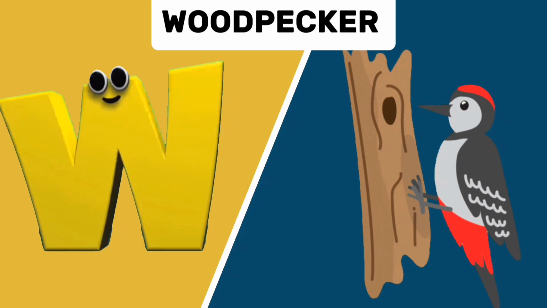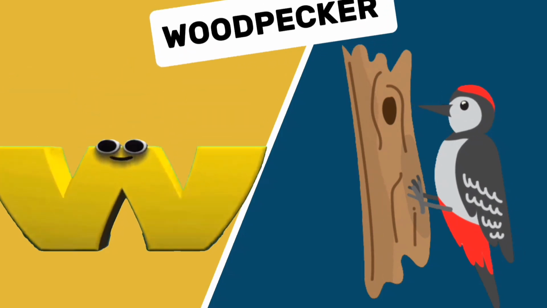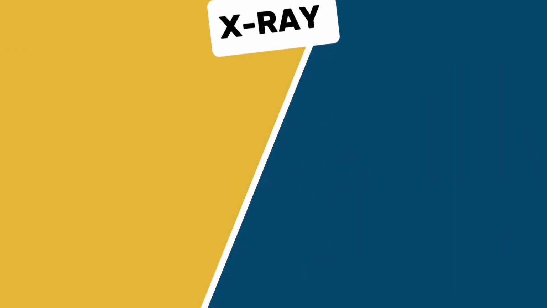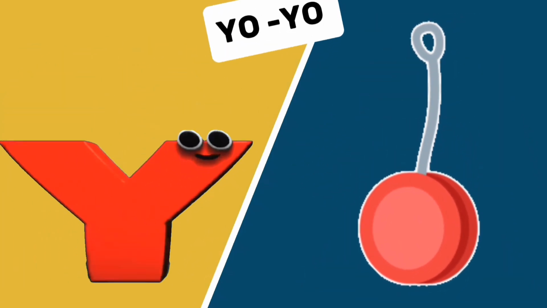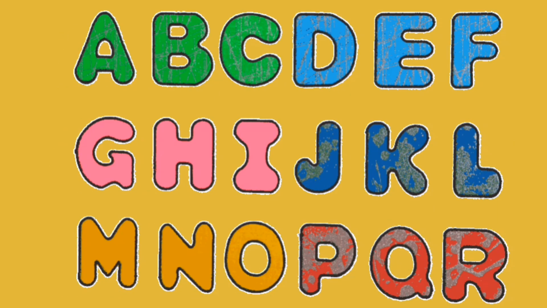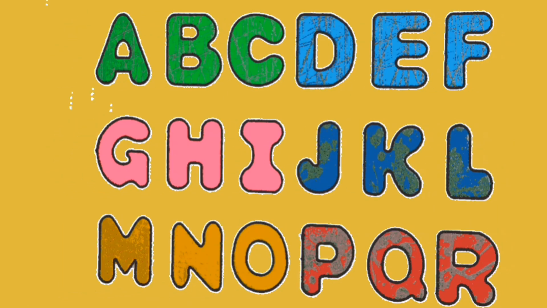W is for woodpecker, woodpecker. X is for x-ray, x. Y is for yo-yo, yo-yo. Z is for zipper, z. Say, sing, it's the letters of the alphabet.